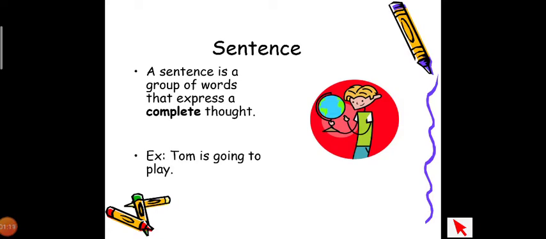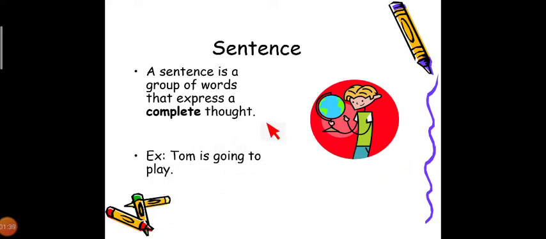As you know, a sentence is a group of words that express a complete thought. This definition we have seen in our earlier session. A sentence is a group of words that express a complete thought. It transmits complete, meaningful information. For example: Tom is going to play.